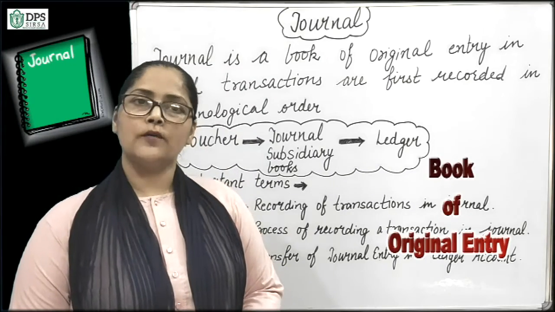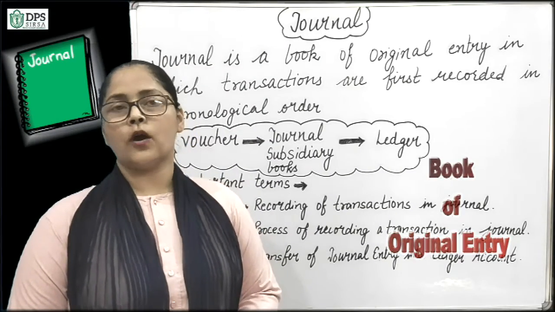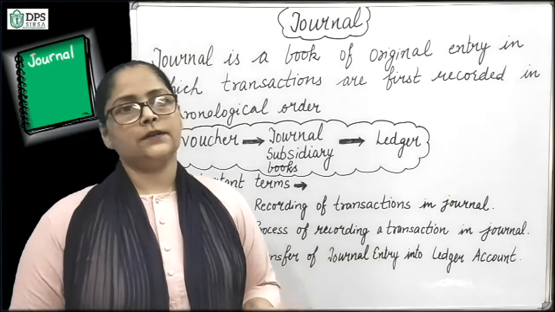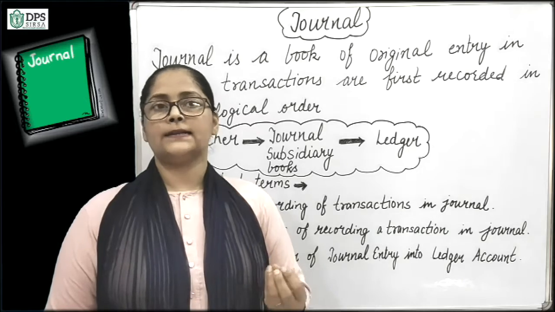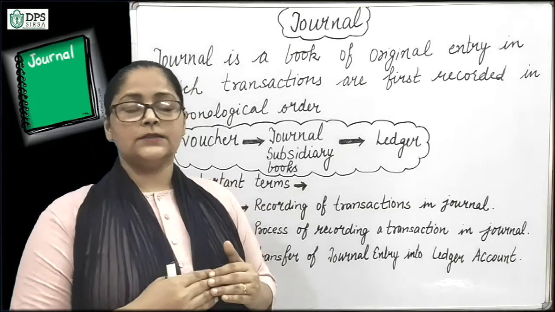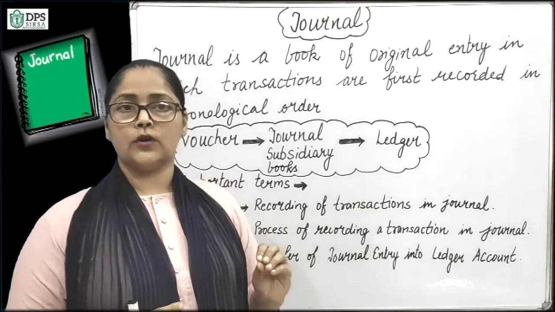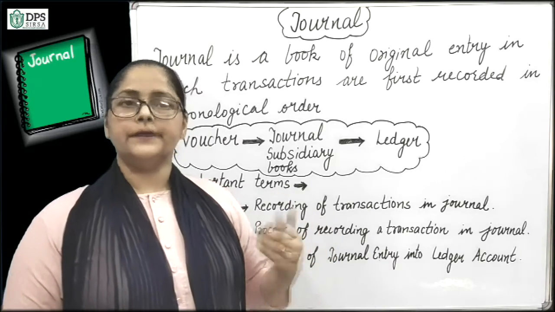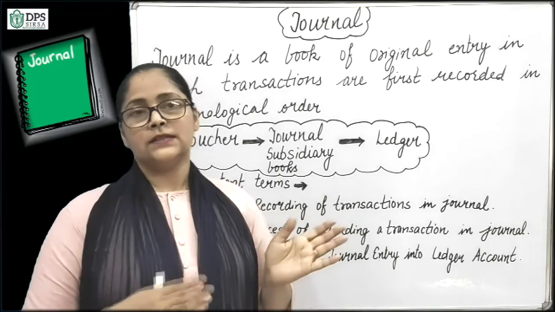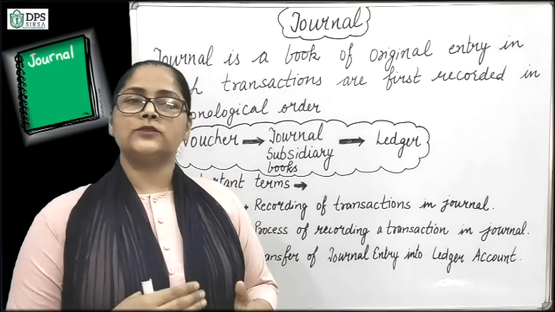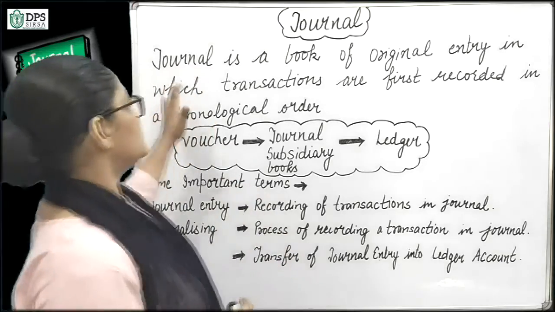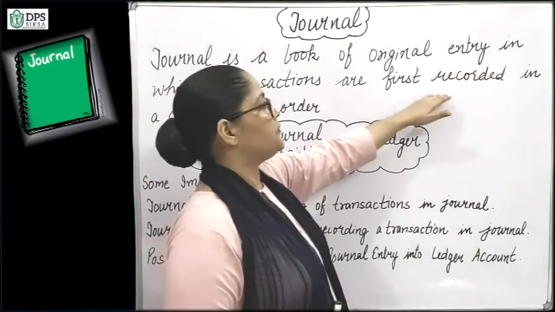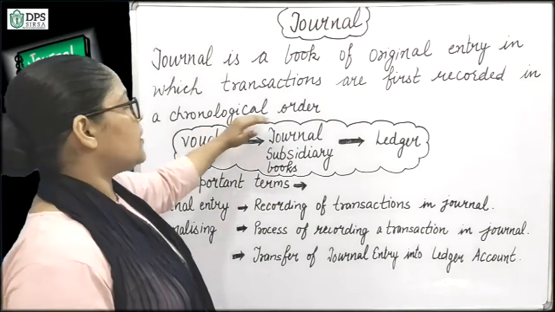So journal is a book of original entry. When a transaction happens, it is recorded firstly in journal. It is known as the day book because the transactions that happen in chronological way are recorded in journal, day wise. Day wise means it is recorded as the sequence of happening of a transaction. So journal is a book of original entry in which transactions are first recorded in chronological order.